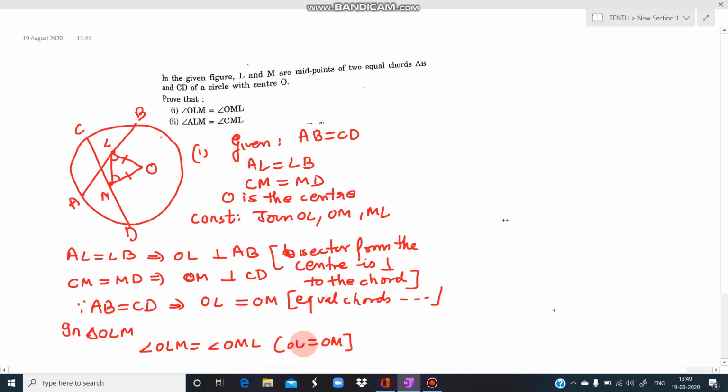Angles opposite to equal sides are equal. This much. Now let us come to the second part. We have to show this thing. How are we going to show? We will be showing it a little bit other way.